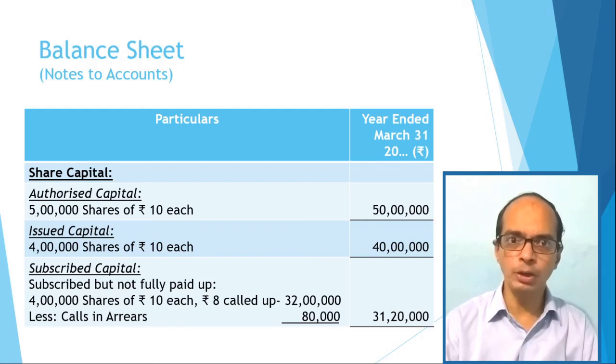It is important to note that these are the notes to accounts for the balance sheet. In the main part of the balance sheet, under the heading of share capital, only the amount of subscribed capital is presented, which is rupees 31,20,000 here.